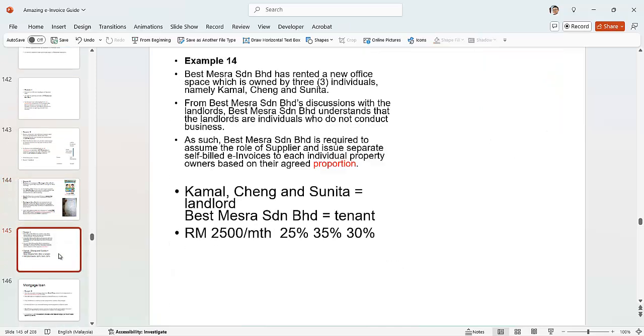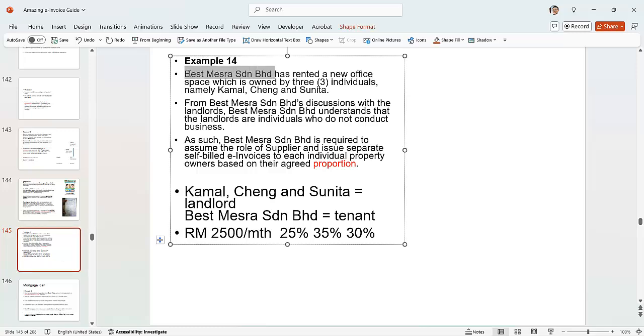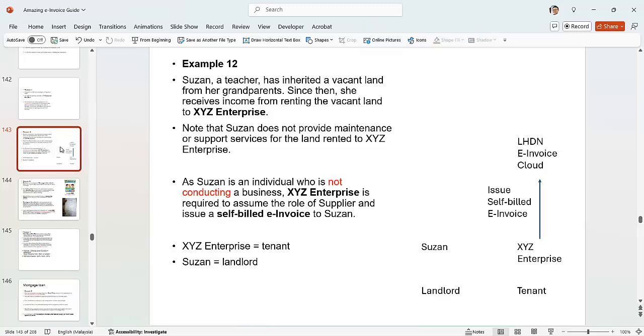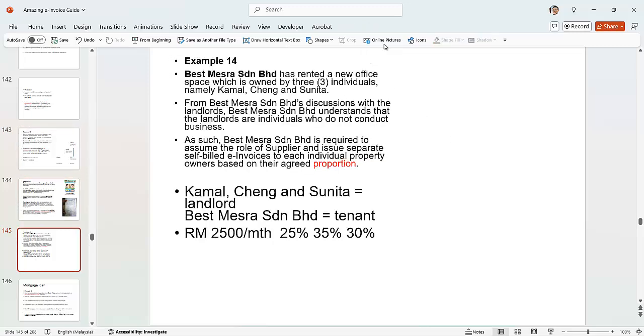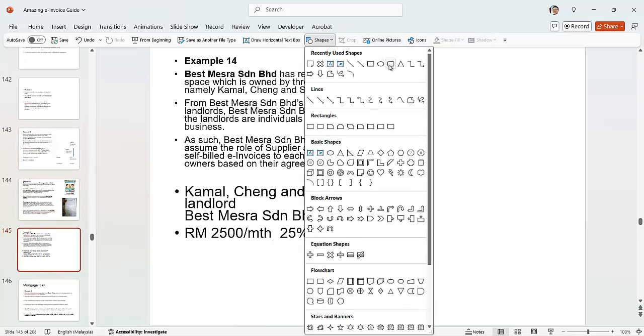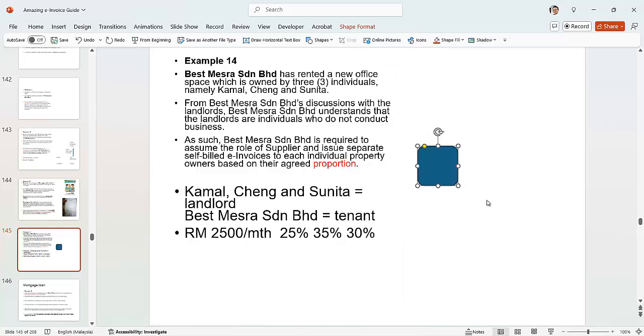So let's look at here. Best Mesra is a company that rents an office space owned by Kama, Cheng, and Sunita.